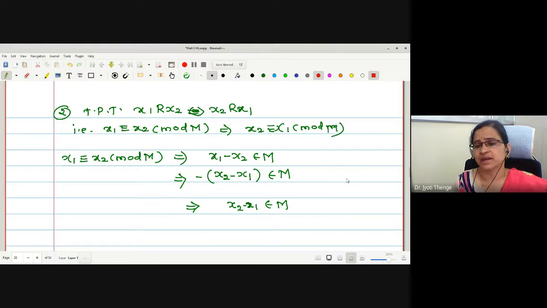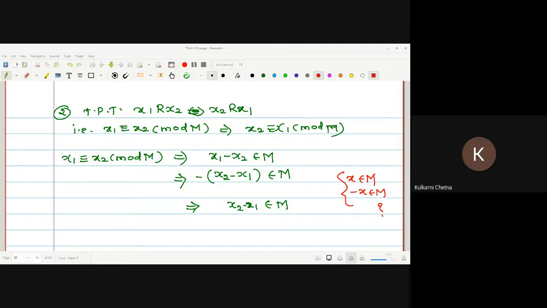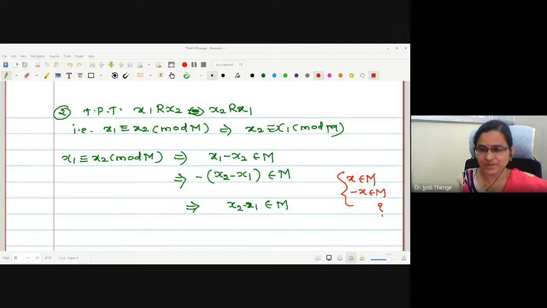If any x is in M, I am claiming minus x is in M. The inverse property, additive inverse specifically.